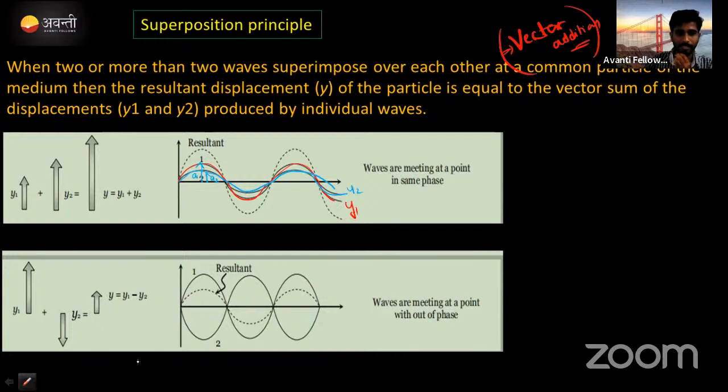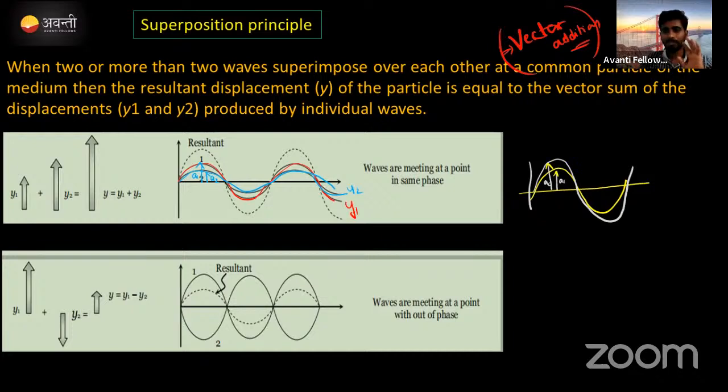Look here. This is the first wave, and this is the second wave. This is the amplitude A1, and this is the amplitude A2. What happens on adding these two amplitudes? Vector addition means they are in the same direction, so this will become A1 plus A2.